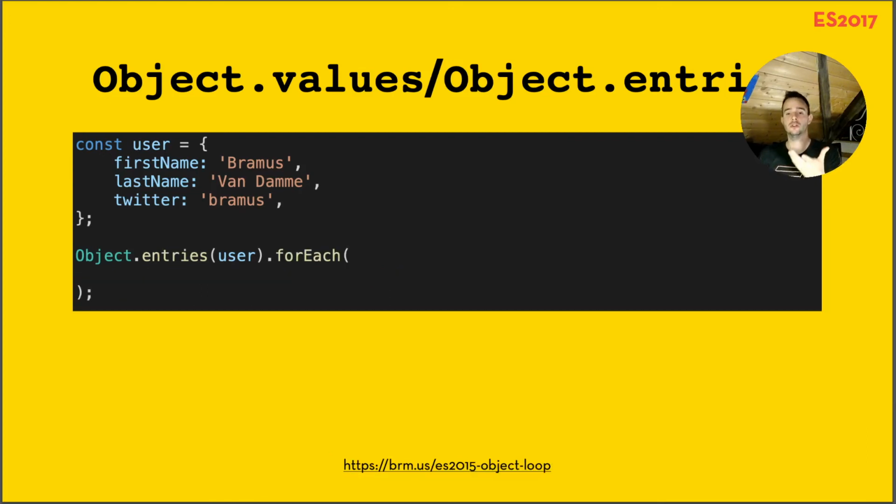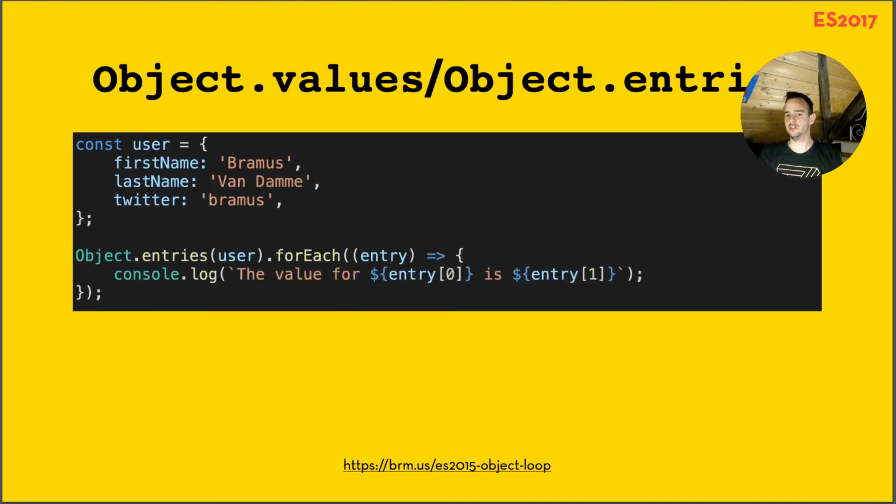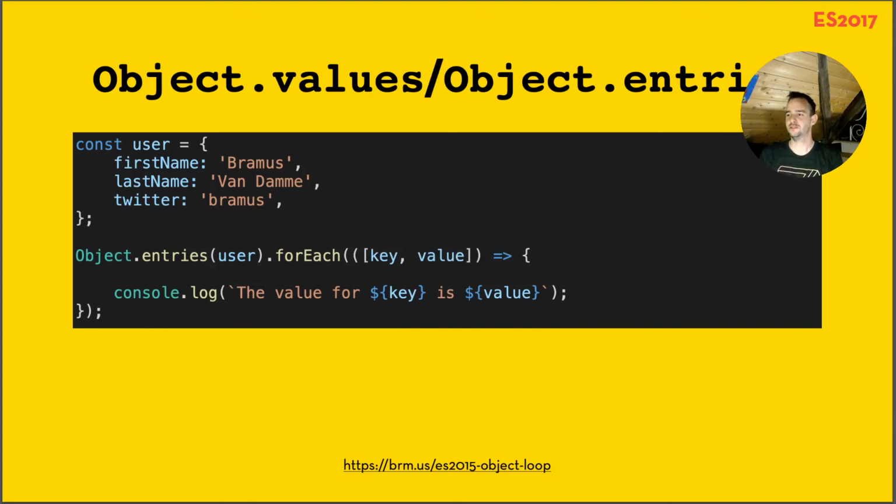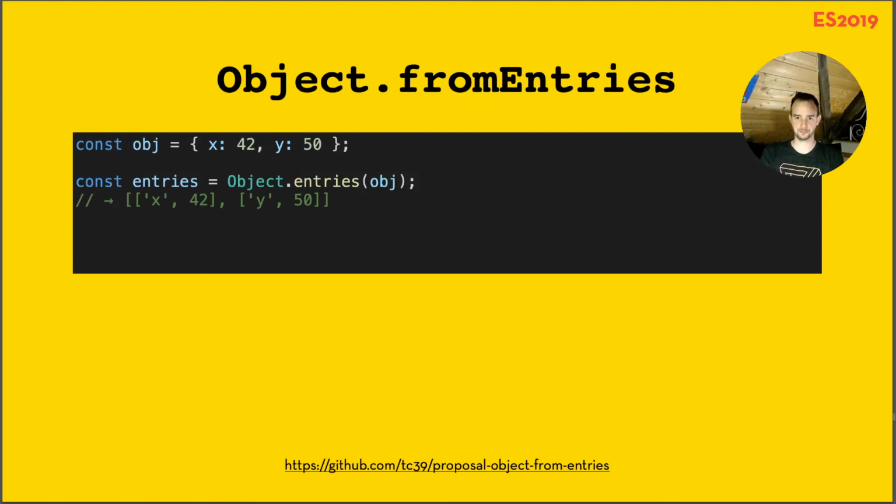So Object.entries(user).forEach, and then some callback function there. Well, we have the entry, and then the first part of the entry, that was the key, the second part with index 1, that was the value. We can improve this piece of code by using destructuring. So we plug the key and the value from the entry, and we can use that. But what I like to do is do the destructuring immediately inside of the function signature, and it looks like this. This one is really nice. I use it a lot, especially in React.